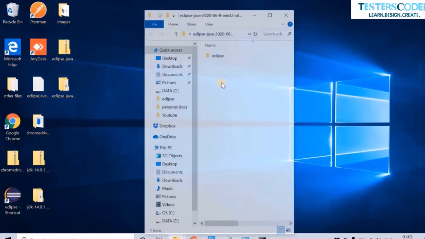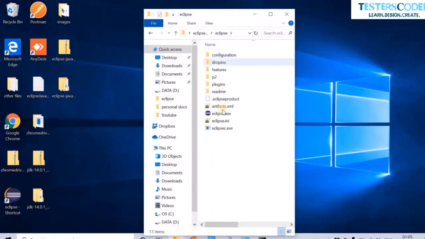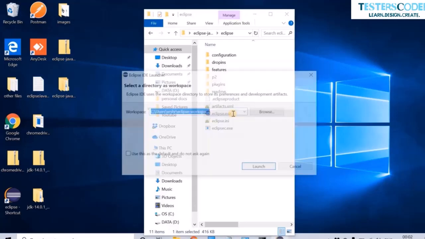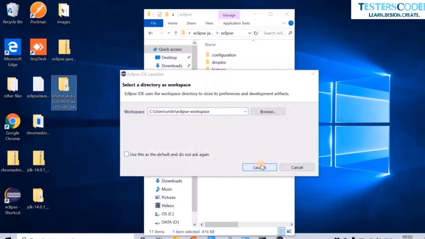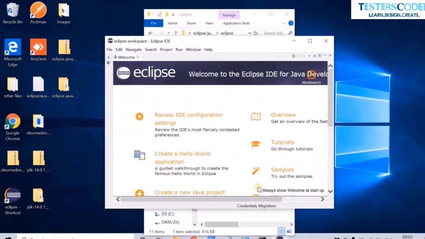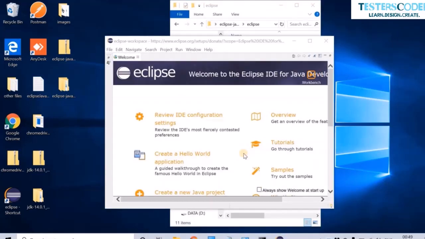Go to Eclipse and open your Eclipse exe file. This should start your Eclipse as well. Click on launch. Now that our Eclipse is opening, let us close it.